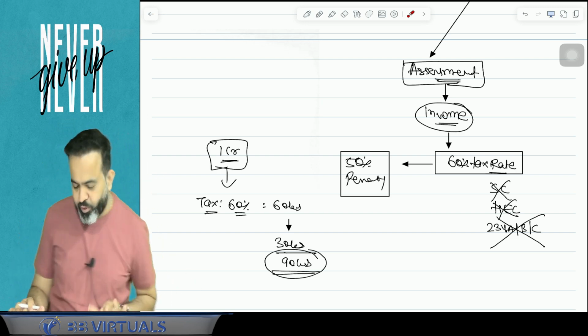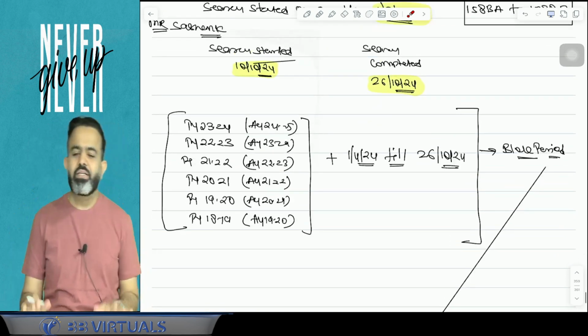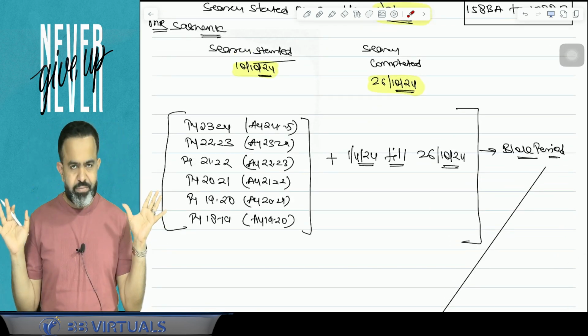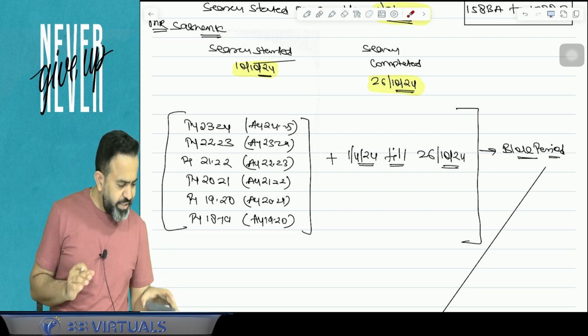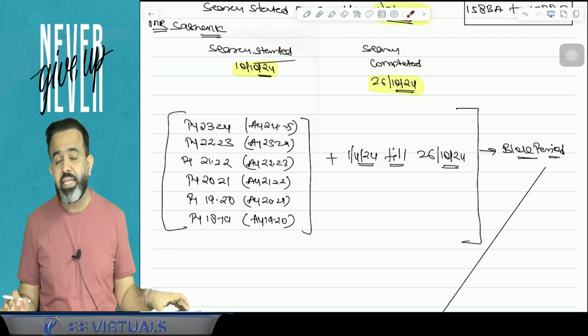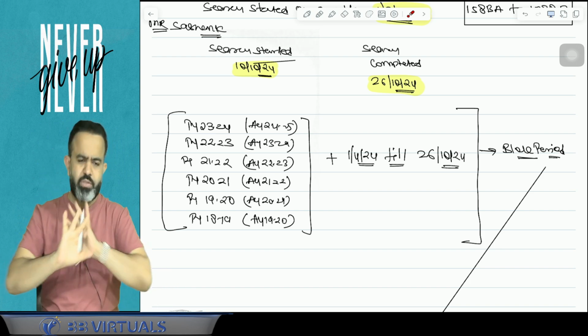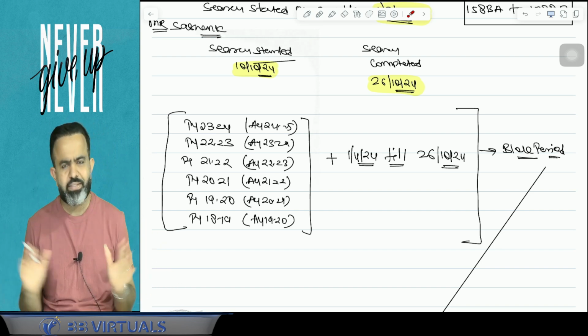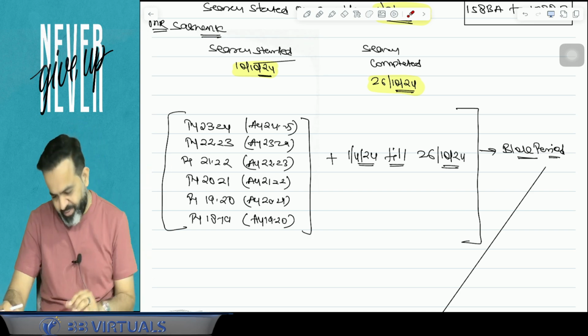All people pay attention. What will happen? So guys, suppose in your case a search is conducted, suppose a raid is conducted at your place, then what will be the process of this block assessment?